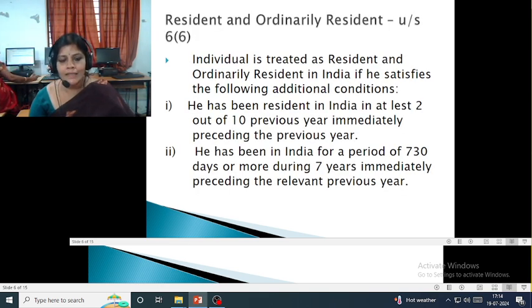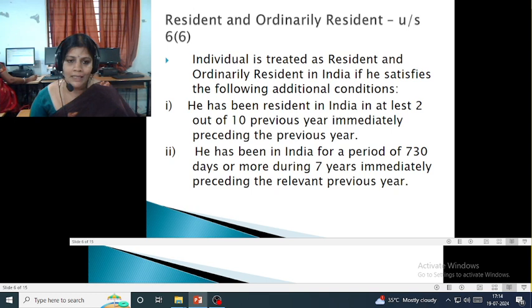An individual is treated as resident and ordinary resident if he satisfies the following additional two conditions. We previously saw the two basic conditions, and either one must be satisfied. If the person satisfies any one of the two basic conditions, he is called a resident.